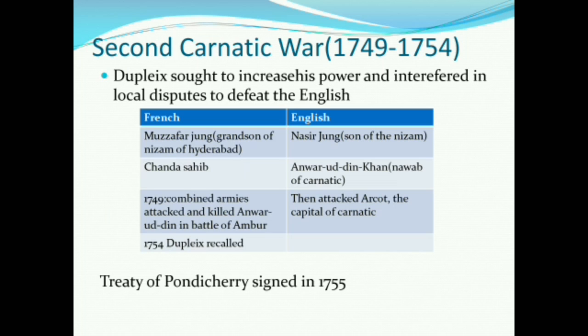Now in 1749, the combined armies of the French, Muzaffar Jung and Chanda Sahib attack and kill Anwaruddin in the Battle of Ambur. Now the English had to retaliate. They attacked Arcot, the capital of Carnatic. So Chanda Sahib came back to protect his capital.